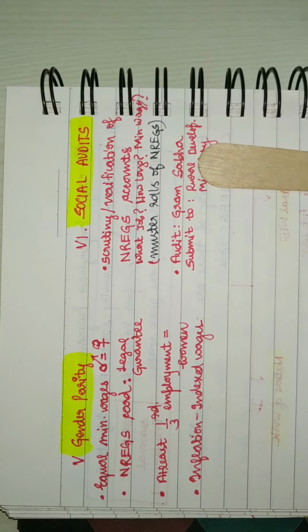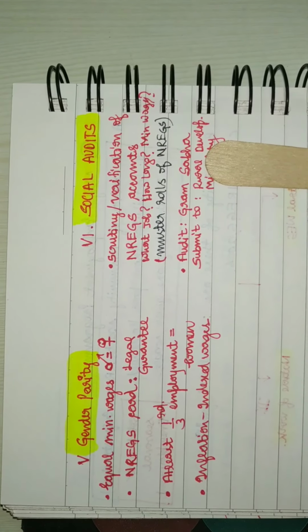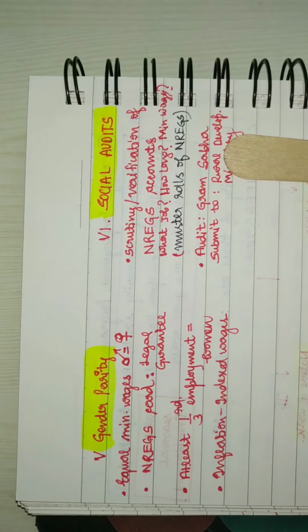Alright, so that was all the 6 features of the Mahatma Gandhi National Rural Employment Guarantee Scheme.